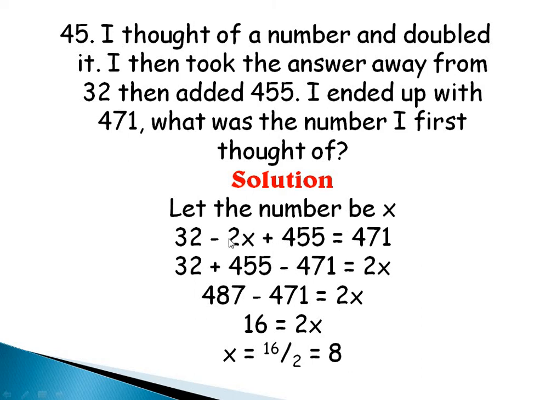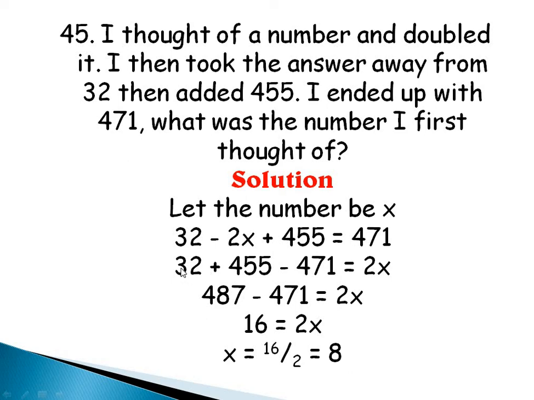471. And then I'll collect my like terms here now. I have 32 plus 455. I'm moving 471 over the equality sign and it becomes minus 471. And then my minus 2x, I'm moving it to this other side, it becomes 2x.